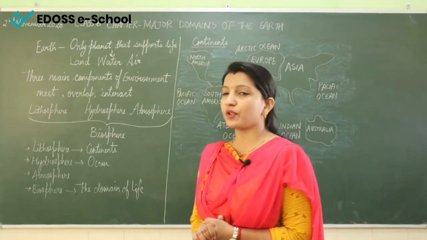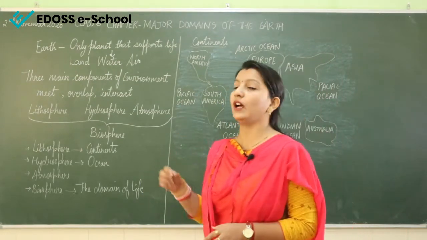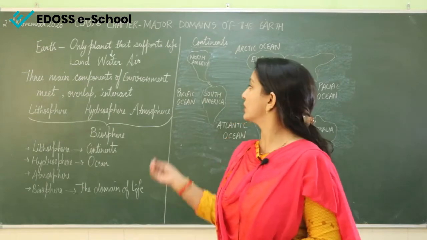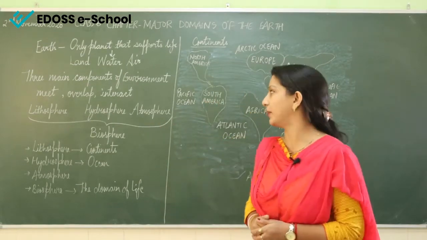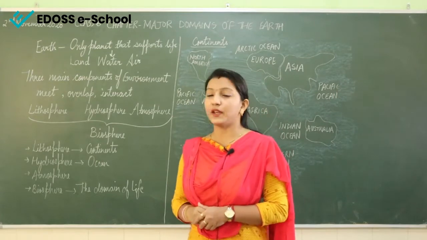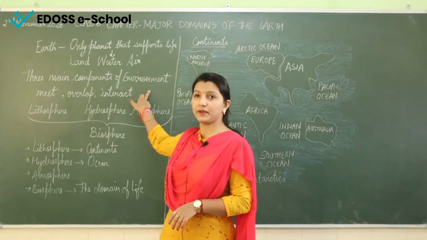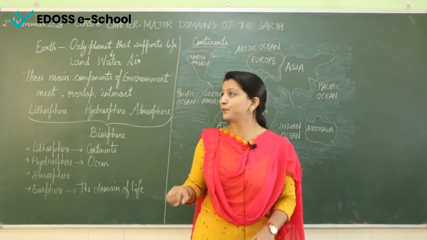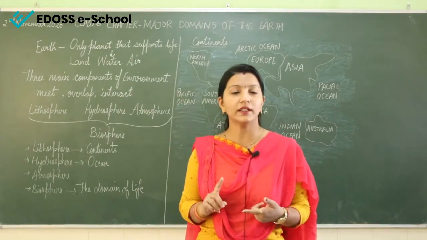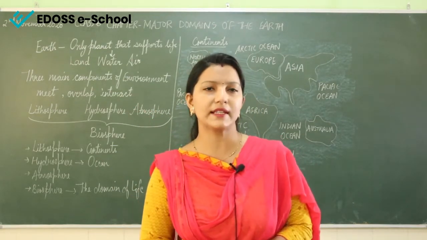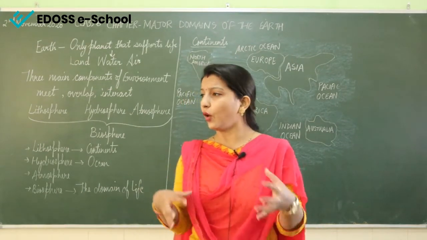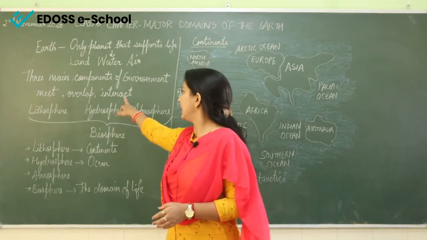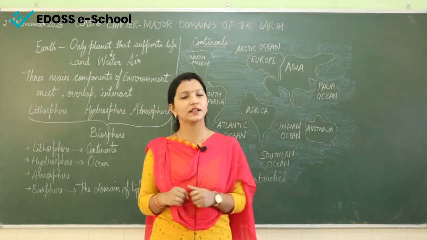Basically, in this chapter we are going to cover a few topics. Our planet Earth is the only planet that supports life. And why is it the only planet that supports life? Because of the land, water and air present on our planet, the three main components of the environment. These three main components of the environment meet, overlap and interact. All these things, land, water, air, including we human beings, plants and animals, are meeting, overlapping and interacting with each other on our planet Earth.